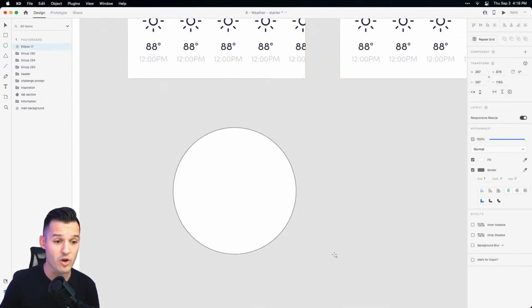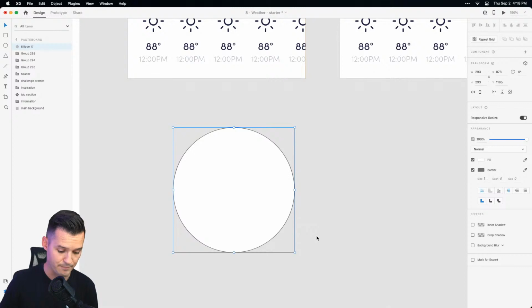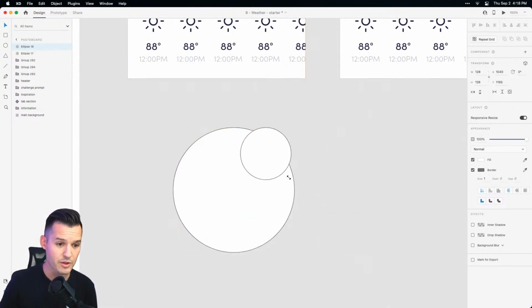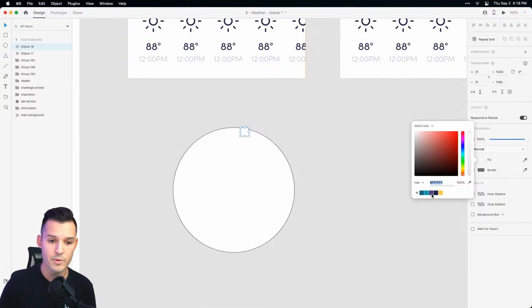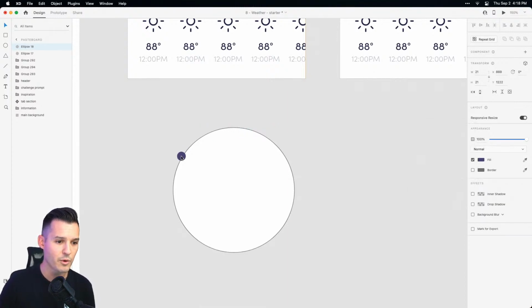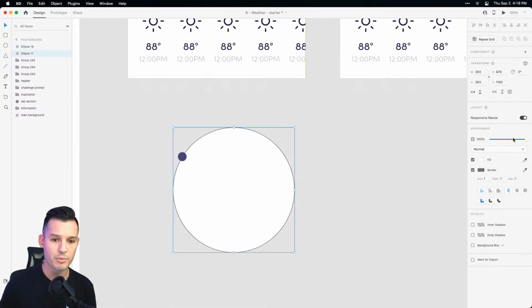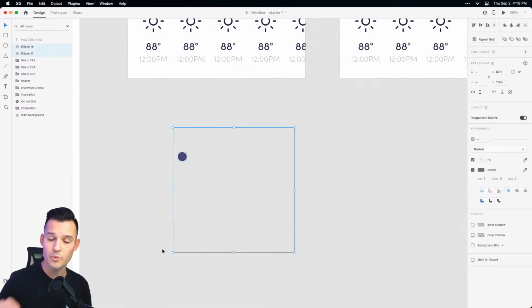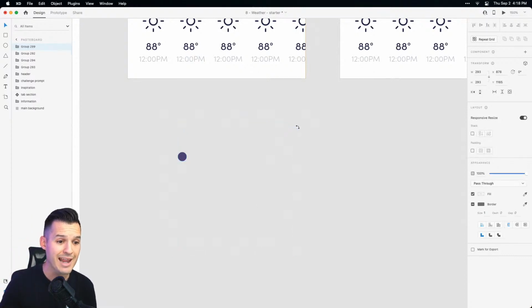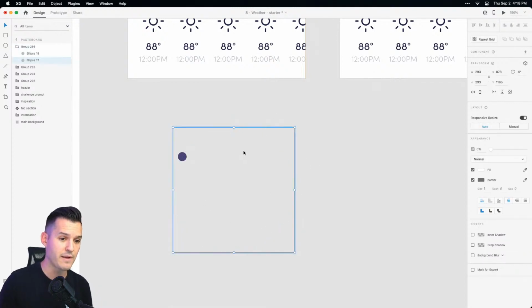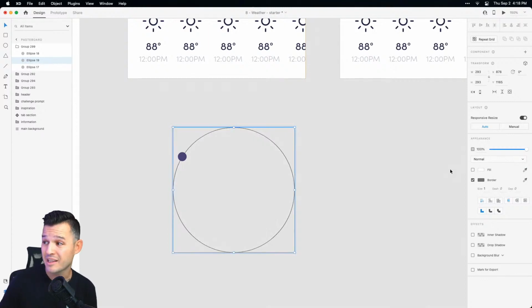But what you'd want to do is draw a circle out. Tracking with me so far? Okay, great. Then we're going to just duplicate and do another circle. This circle is going to be our little timing dot, and we would select color for it like so. We would put it on the dot. We would bring the opacity of our thing down. It's almost like we're creating a lazy Susan. You know what I mean? Okay. We'd group the whole thing together, and now when we rotate, it can rotate in a nice fashion. Okay. With that being said, we could then do another circle like this, bring the opacity of that one up, and just have the line.